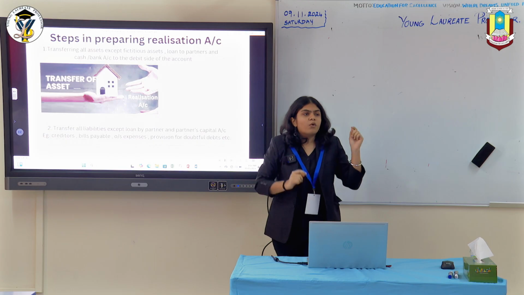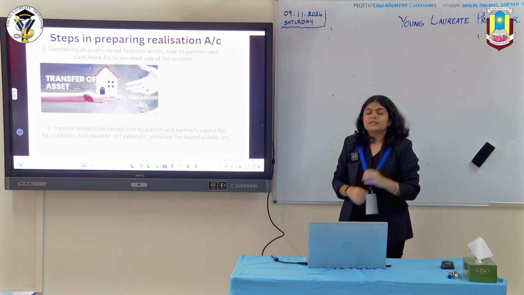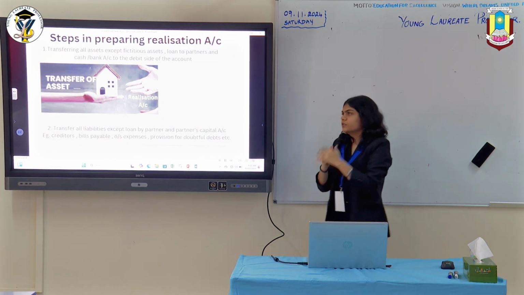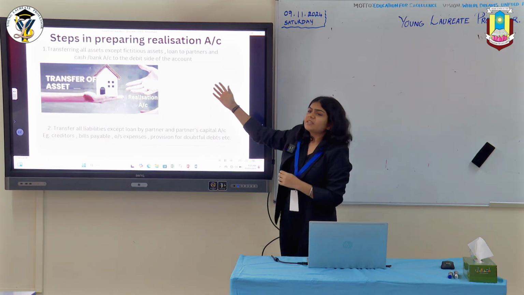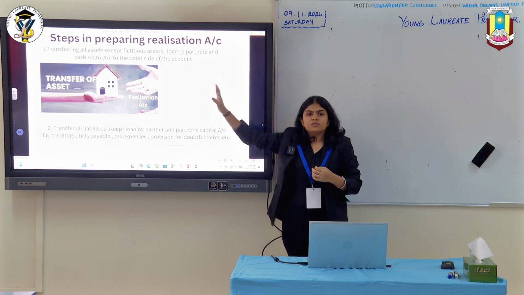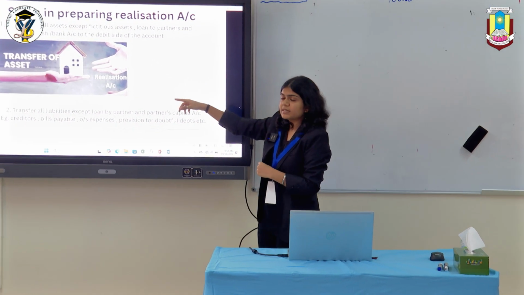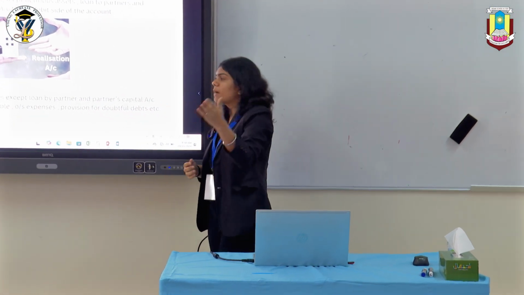Now one thing important to ensure is that fictitious assets, loans to partners, and the cash or bank account are not transferred to your realization account. Your fictitious assets are basically lost to the business, so the partners have to incur it. It's not transferred to the realization account, it's transferred to the partners' capital account.